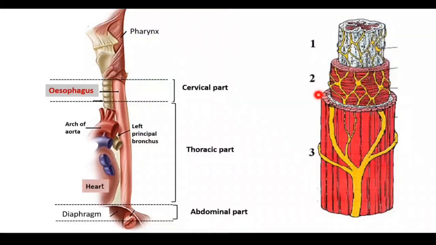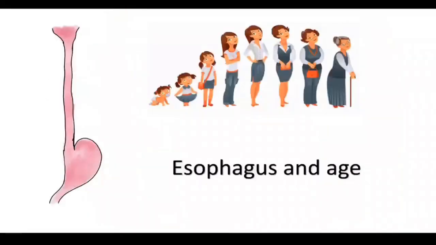This is the mucosa. The esophagus is devoid of serosa. There is only adventitia around it. There is no properly formed serosa in the esophagus. There is an inner circular and an outer longitudinal muscle layer.